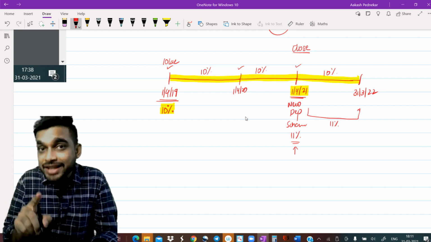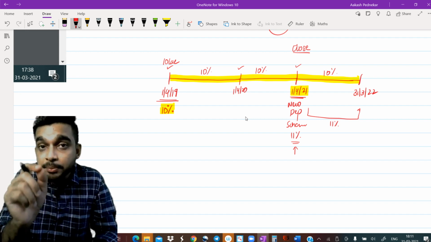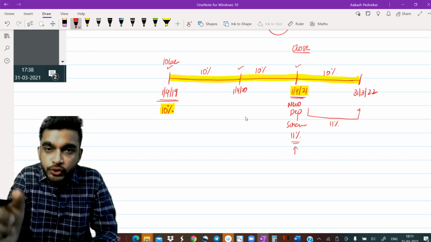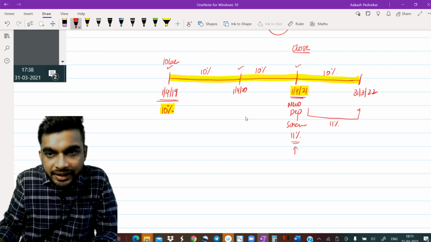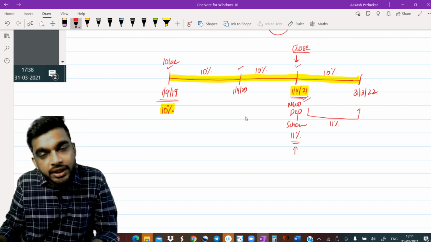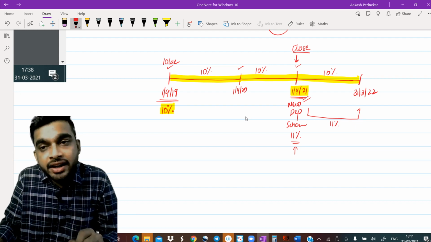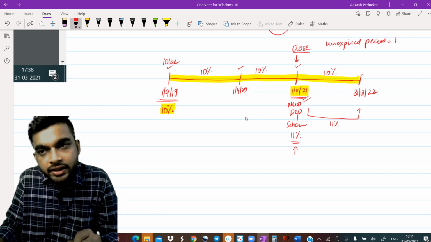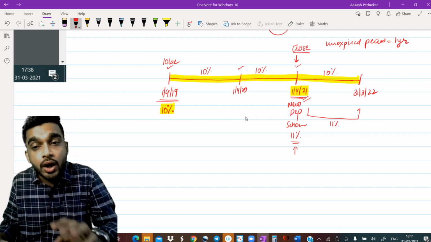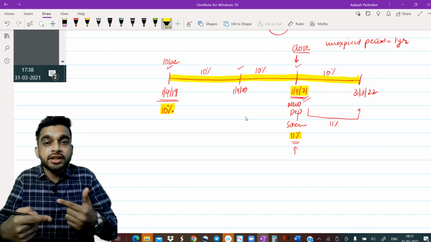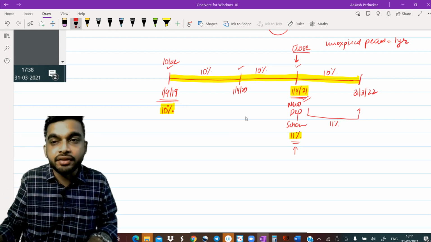But the only catch here is you have to keep this money with the company for more than the unexpired period. So my unexpired period, I'm standing on this date right now. Okay. I'm standing on this date and the company has launched a new scheme. I want to earn 11%. And my unexpired period of my old deposit is 1 year, right? So now in order to avail this higher interest rate of 11%, I have to renew the deposit for a period of more than 1 year.